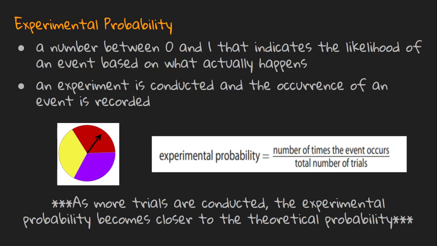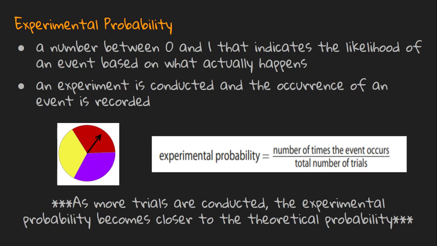The experimental probability is a number between 0 and 1 that indicates the likelihood of an event based on what actually happens. An experiment is conducted, and the occurrence of an event is recorded. I could also find the experimental probability mathematically using this formula here. After conducting the experiment, I would take the number of times that an event occurs and then compare it to the total number of trials.